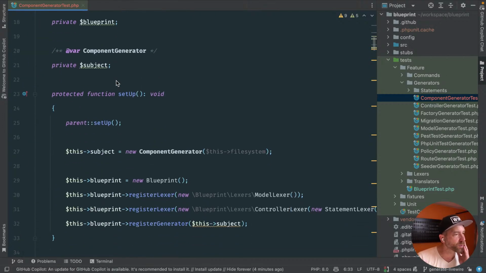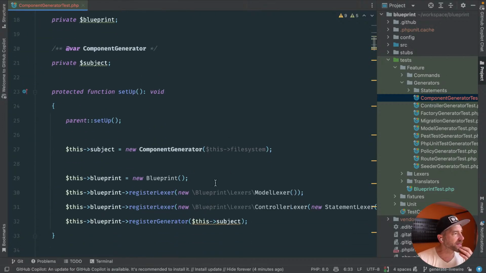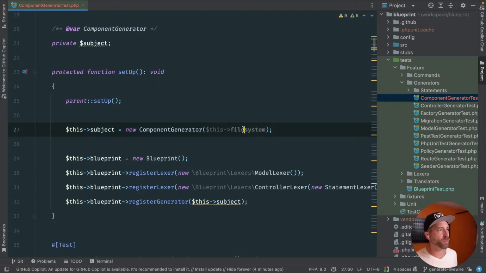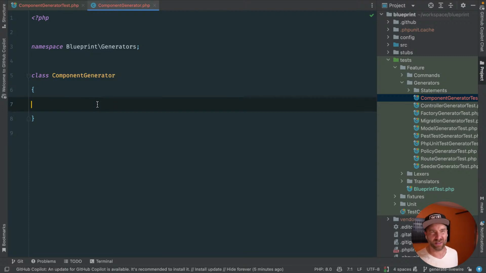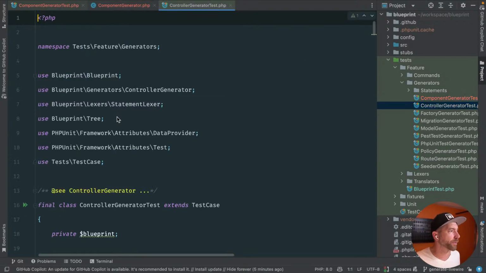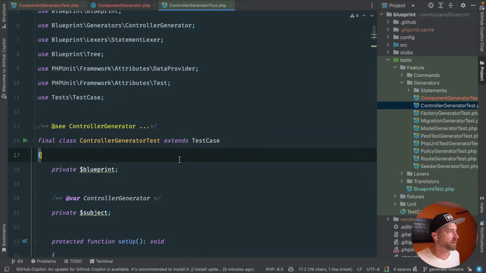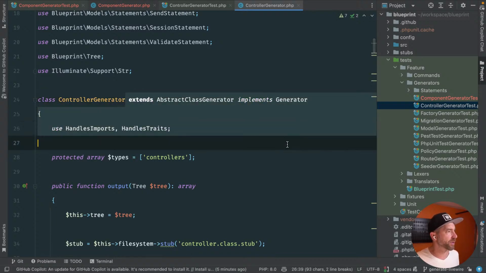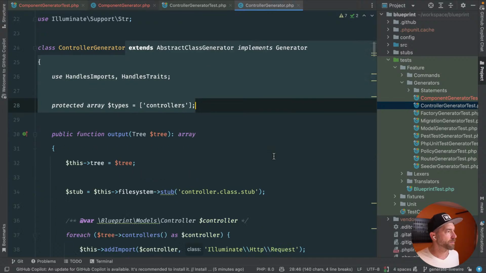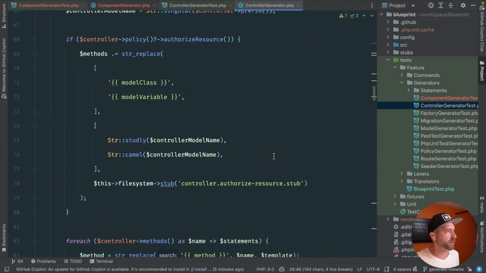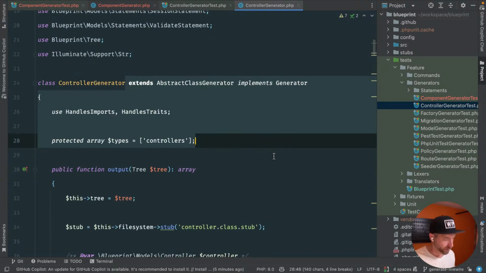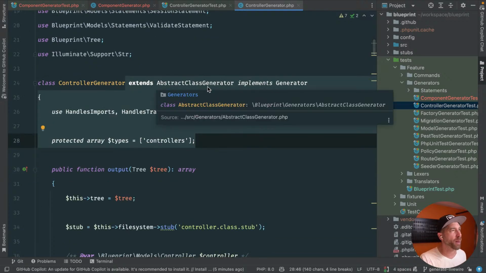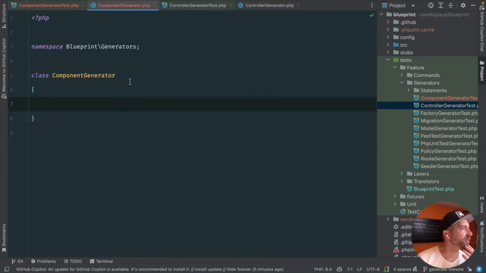So let's kind of see what kind of tests we have in here. We pass in the file system. Of course, that's not necessarily used just yet. So let's actually get this a little more, just a little farther down the road. A generator, no, not generator test, sorry. Let's get the actual generator. Extends abstract class generator, implements generator, okay. Where's our constructor? Oh, the constructor I think is inherited. Okay, I hate that abstract class. Did I do that? Ugh, that's gross.